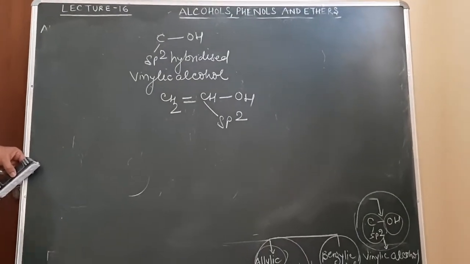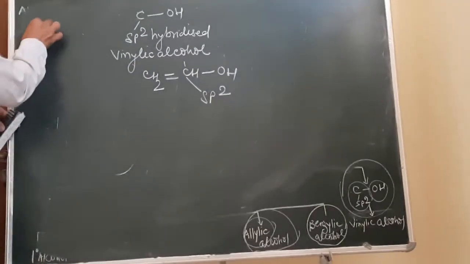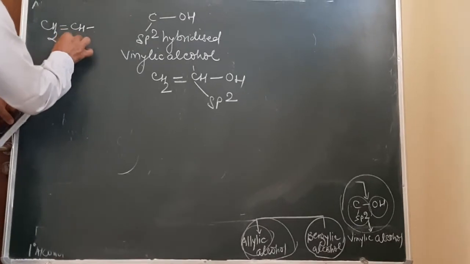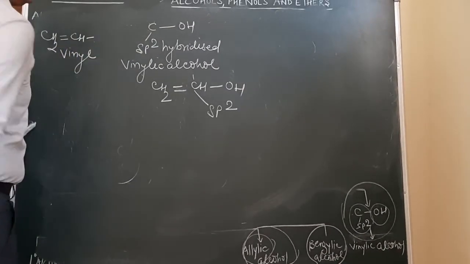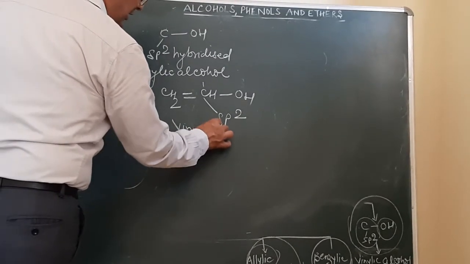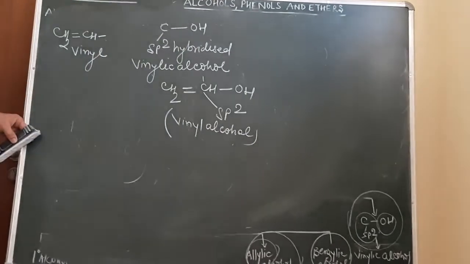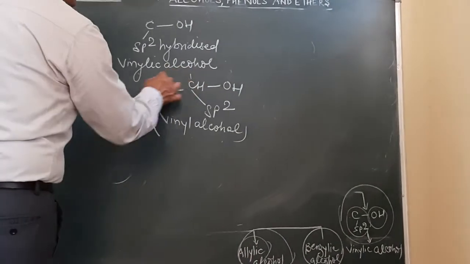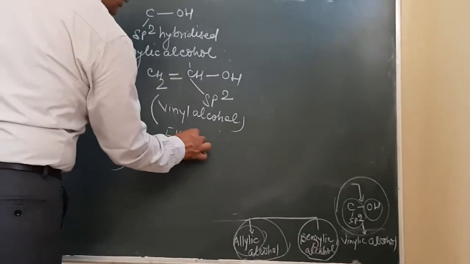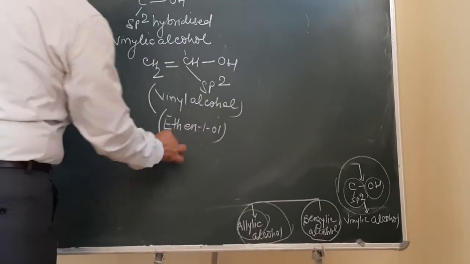Fine. So what will be the name of this one? It is 1, 2, which is the vinyl group. Vinyl group is CH2, double bond, CH dash. This group over here is called a vinyl group. So the name of this compound will be given as vinyl alcohol. Otherwise, for 2 carbon atoms, this is double bonded, so ene, and 1-ol will be the name of this compound.